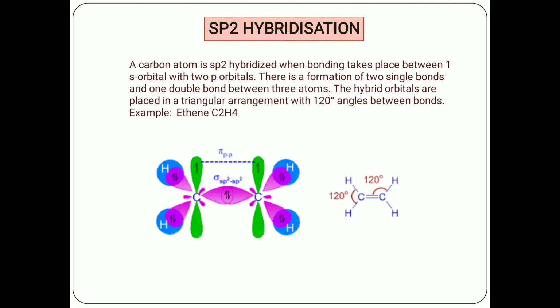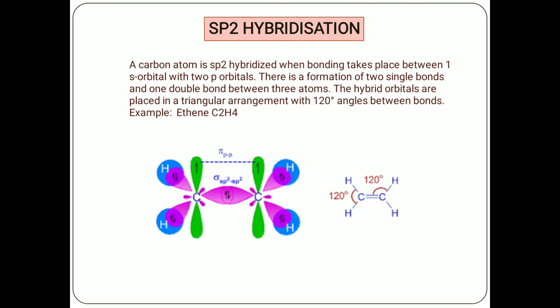This is how C2H4, the ethene molecule, has its structure. The ethene molecule has two carbon atoms and four hydrogen atoms. There is a double bond between the carbon atoms, in which one bond is a sigma bond and the other is a pi bond, formed by p orbital overlapping.